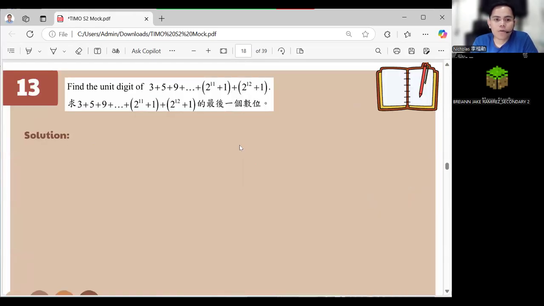Okay, let's now go with our number theory. So you are already given in here what the terms are, right? It says 3 plus 5 plus 9 until we don't know what the number is.